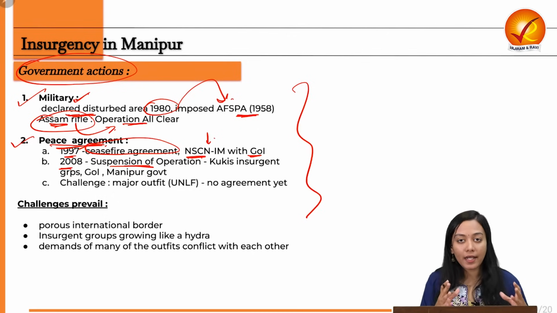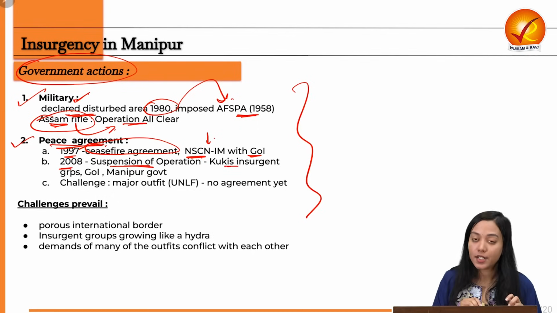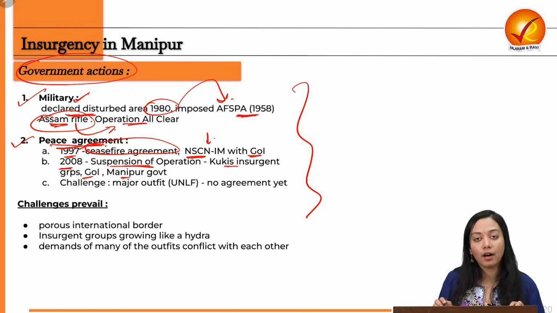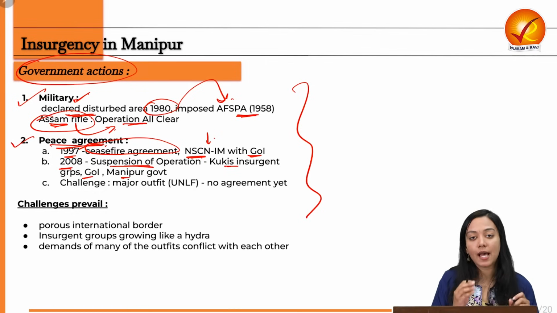Next is the 2008 SOS, which is suspension of operation. This was a tripartite agreement between Kuki insurgents, the government of India and the Manipur government, in order to establish a peace contract with the Kuki insurgents.